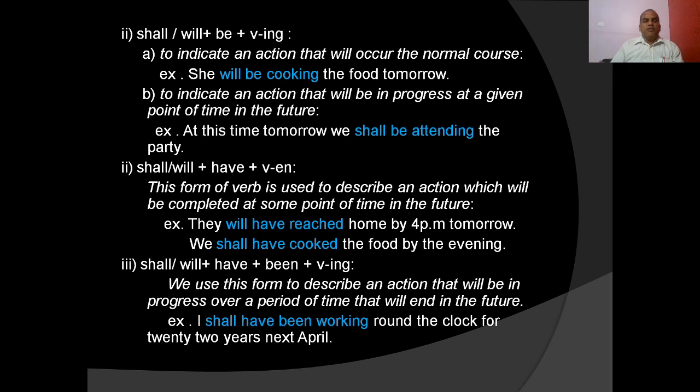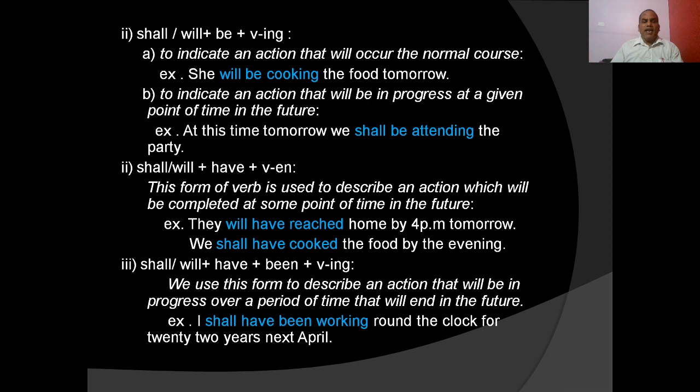Then, like present and past perfect, we also use shall, will plus have plus the third form of the verb. This form of a verb is used to describe an action which will be completed at some point of time in the future. They will have reached home by 4 p.m. tomorrow. We shall have cooked the food by evening. So will have reached is used just like the present perfect and past perfect tense form of the verb.